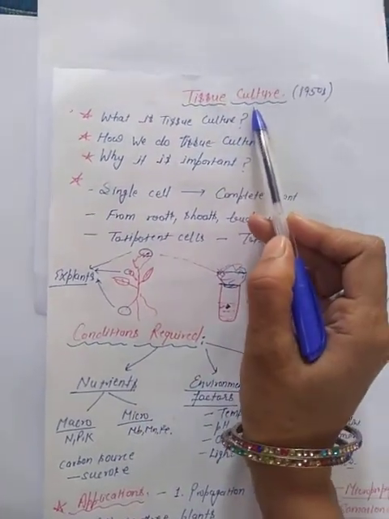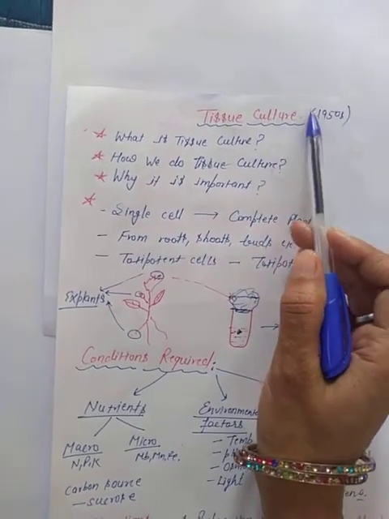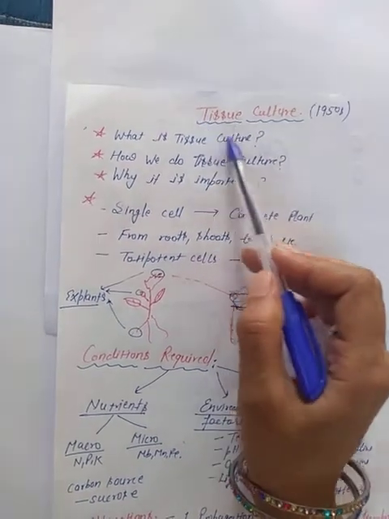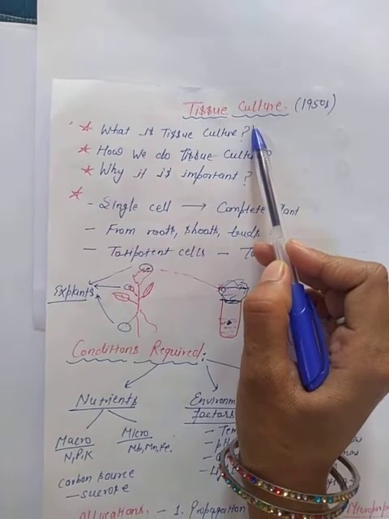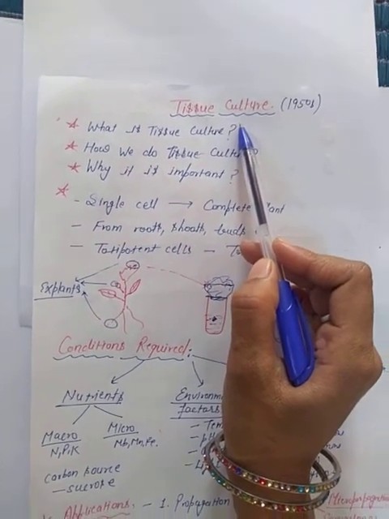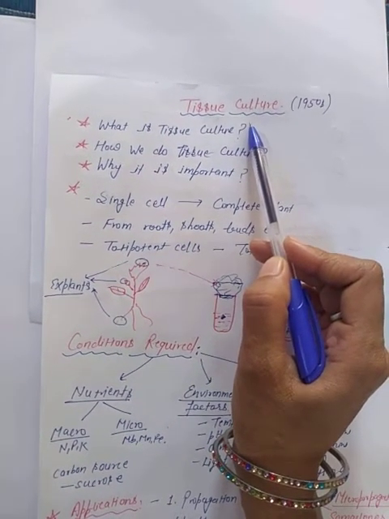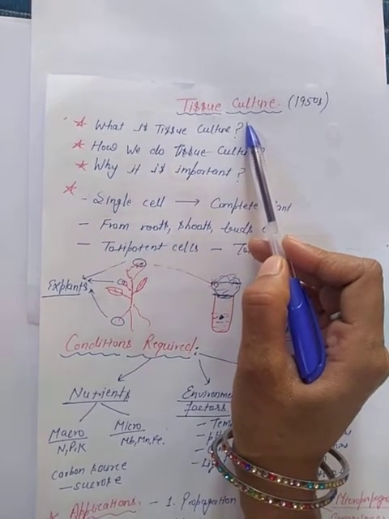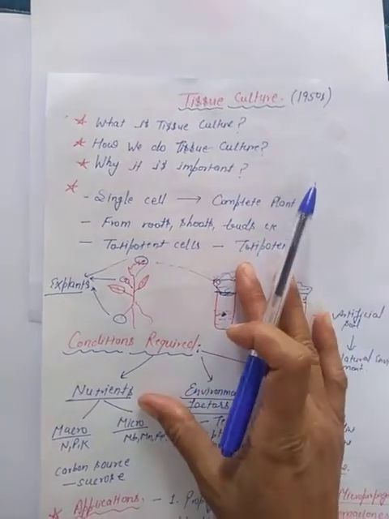This method was developed by scientists in the 1950s, when they came to know that cells of the plant, parts of the plants, have the capability to grow into complete plants. By taking advantage of this, tissue culture was developed, and nowadays it is widely used.